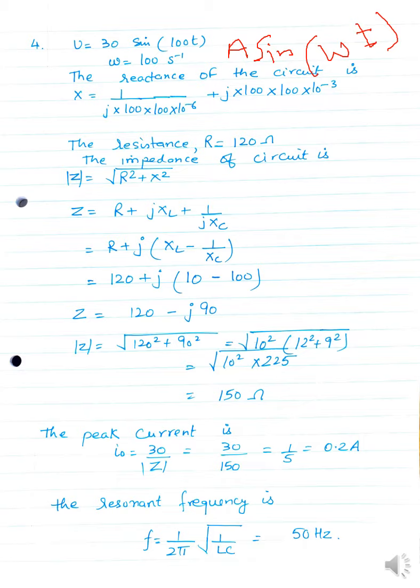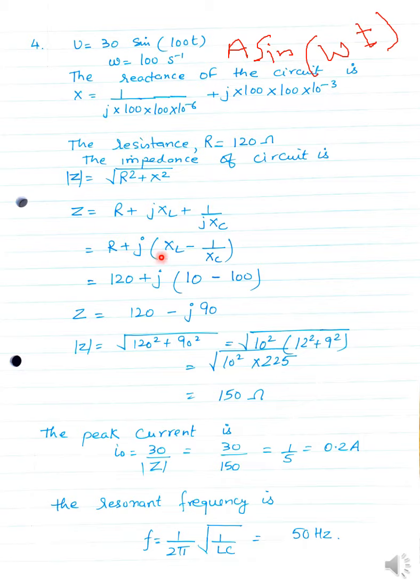So it will be J into 100, meaning omega into C, and this will be omega into L. In this way you can find the value of X. And what is the resistance of the circuit? It equals 120 ohm. Now to find the impedance of the circuit, the magnitude of impedance will be the square root of the real part squared plus the complex part squared.